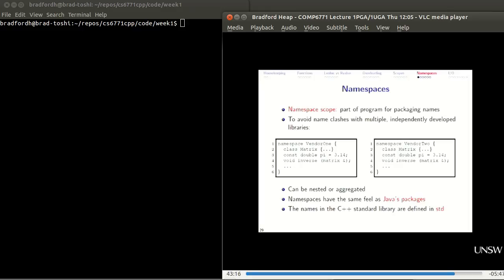Namespaces in the standard C++ library are defined in what's called std, so standard. What you'll notice pretty quickly is we hash include iostream.h, and we start putting standard in front of cout and endl. We hash include vector, this will be next week. Vector is also part of the standard namespace, and so when we want to use vector, we do standard vector. So you've got an iostream.h file somewhere, you've got a vector.h file somewhere. They both have namespace standard in front of them.